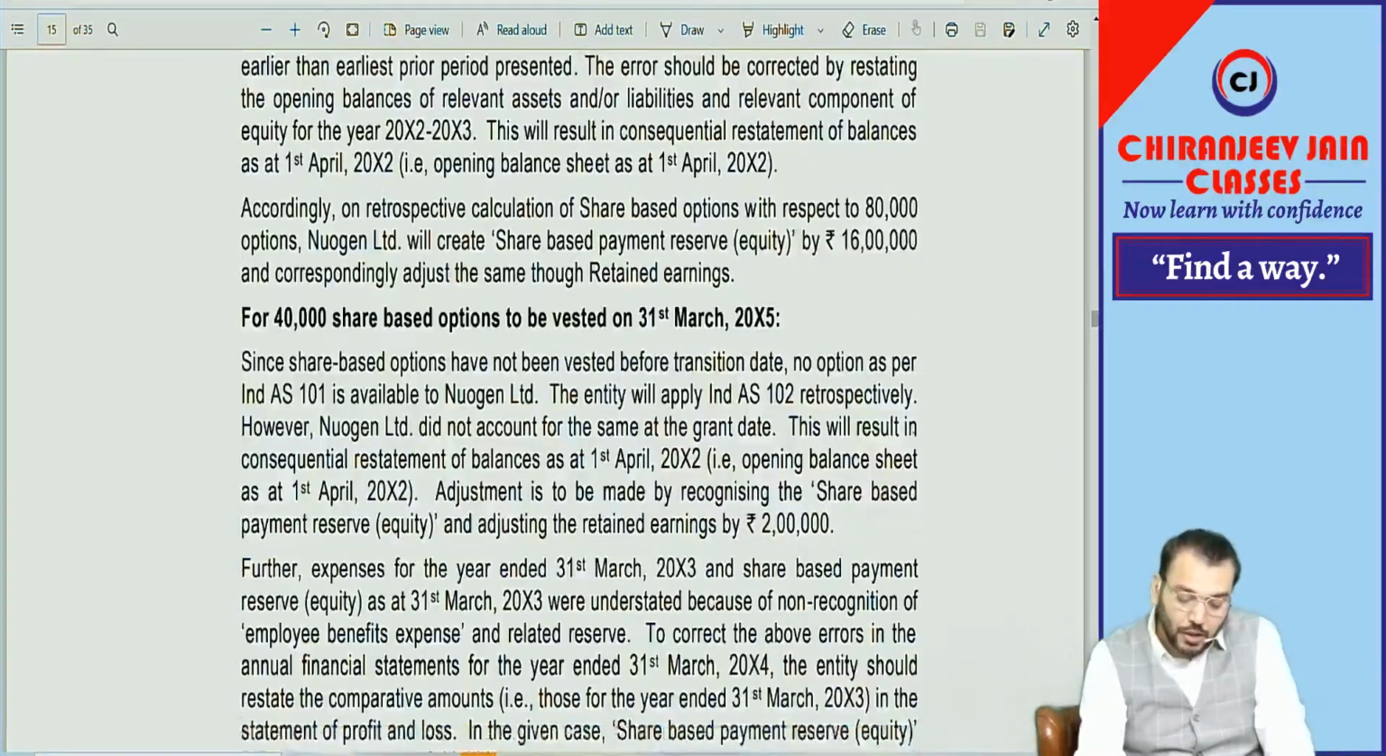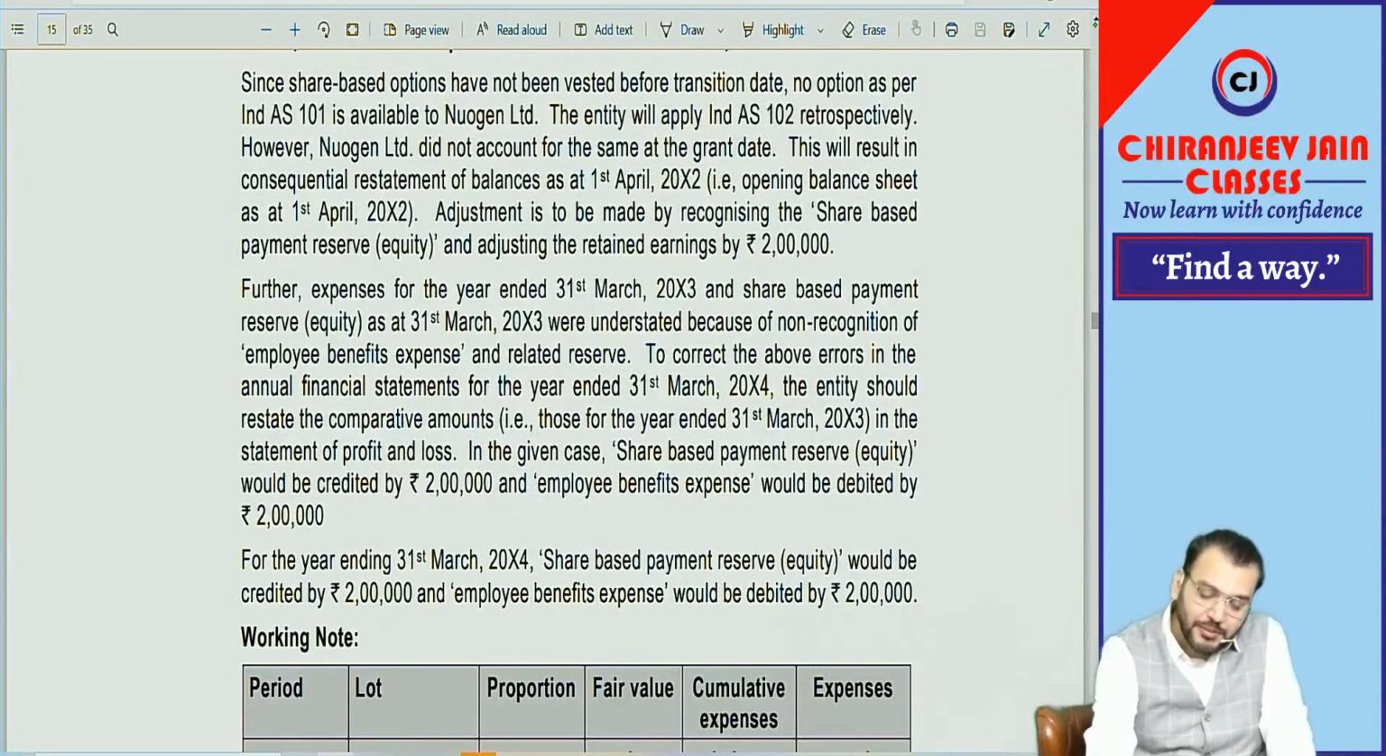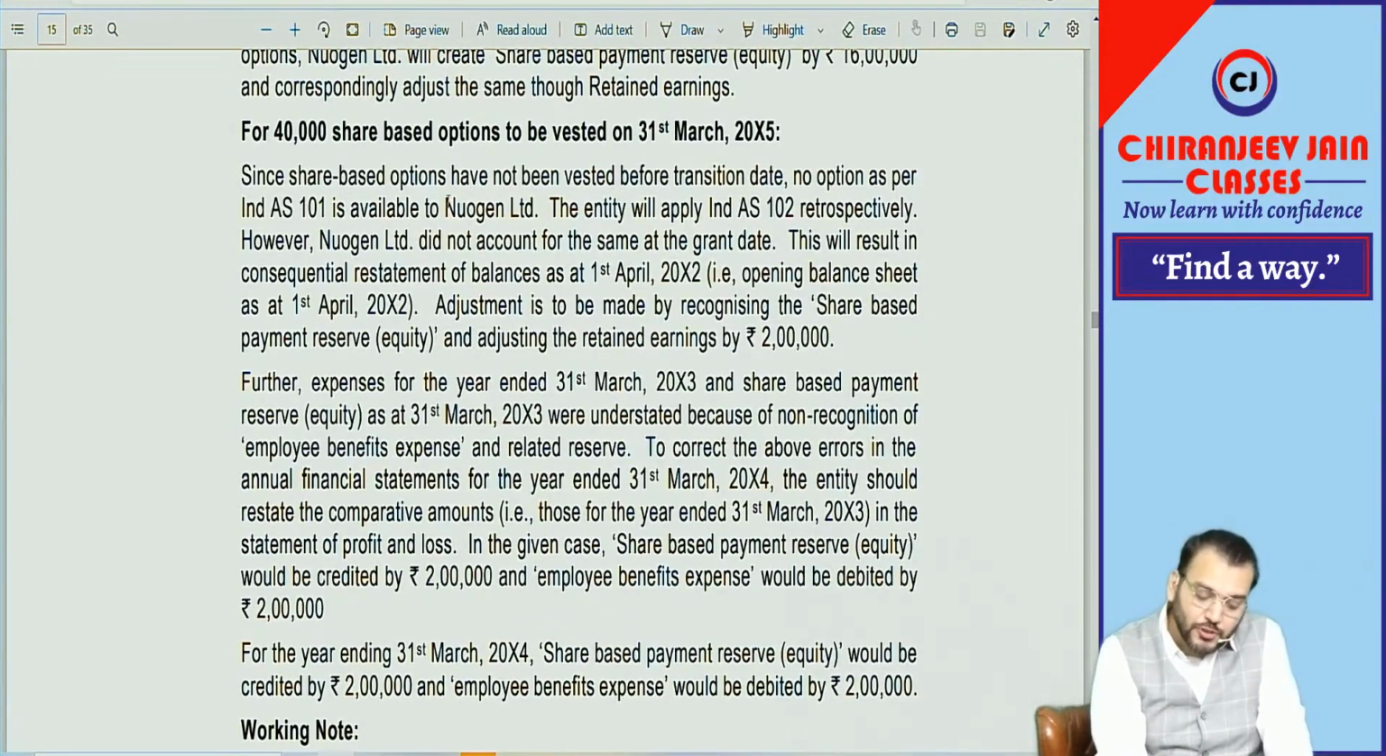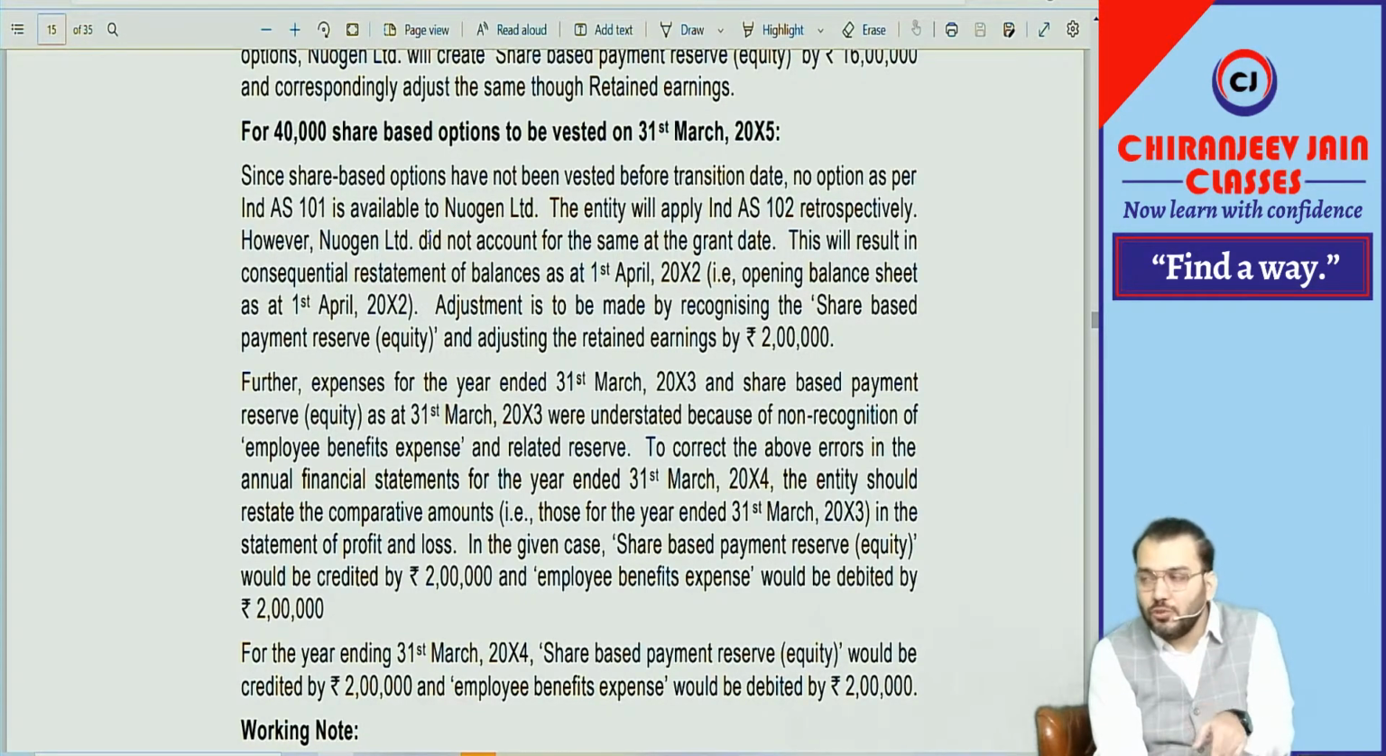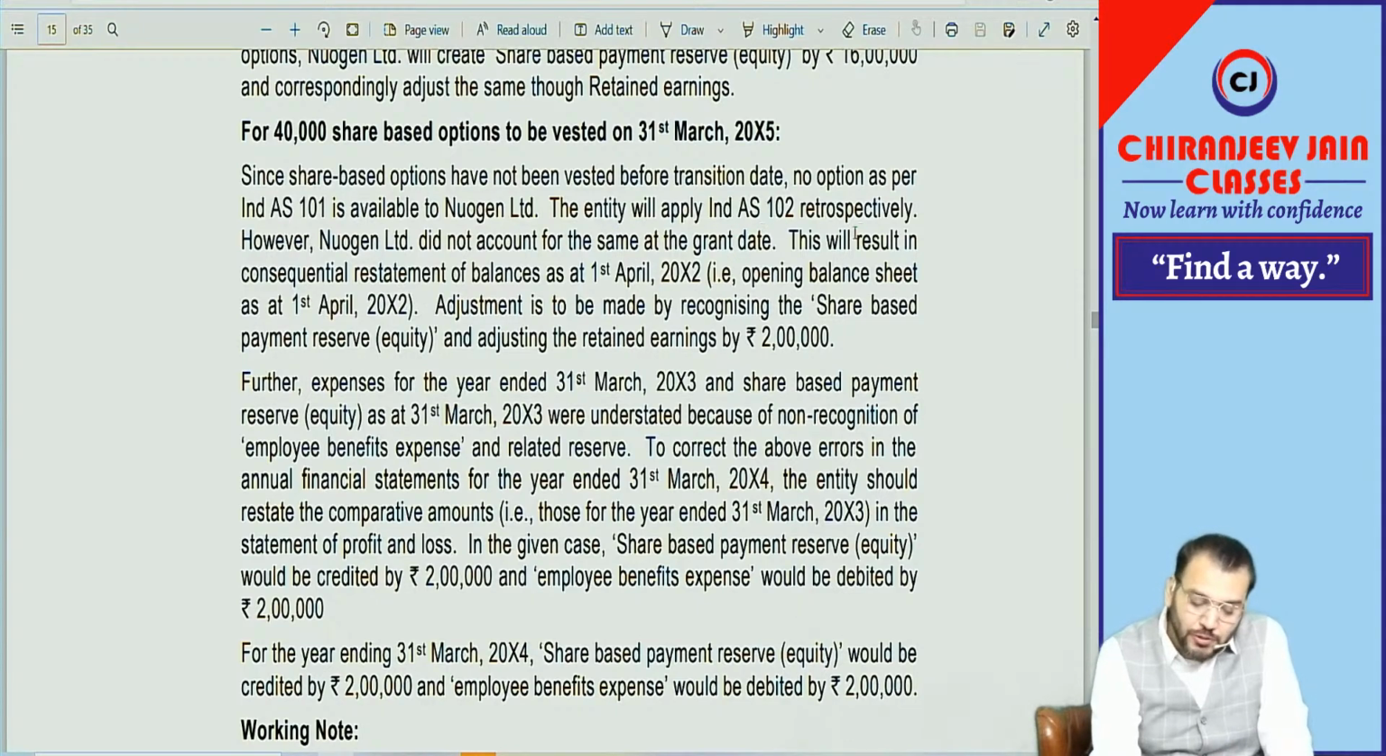Correct? 40,000 share-based options are what they have given; we will check. Since the share-based options have not been vested before the transition date, no option as per Ind AS 101 is available. So for this, no option is available; they need to apply Ind AS 102 retrospectively only. Correct. The entity will apply Ind AS 102 retrospectively.